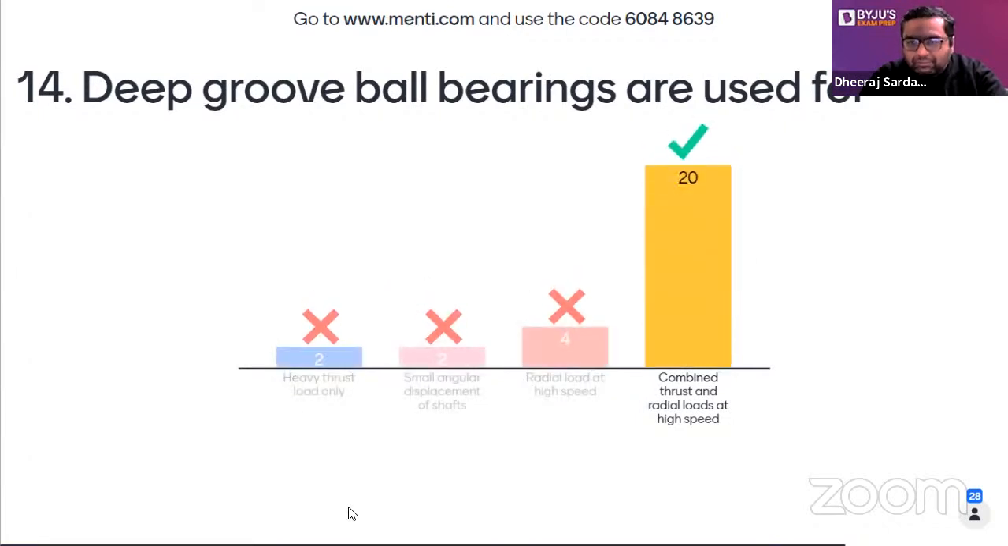Fine, very good. 20 students have given the right answer. We find the equivalent radial load because it can bear both radial and axial loads. Majorly radial, but a smaller axial load it can bear. Also, we find the cubic mean load. So in all the cases, we have both radial and axial loads acting. Let us see, 2 more questions left, guys.